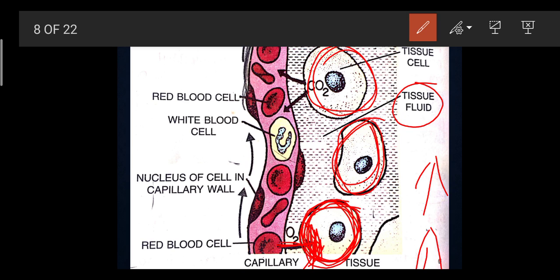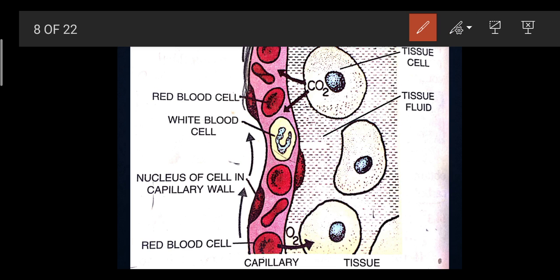But what exactly happens when they carry the oxygen? They utilize this oxygen for their working part, because the work of the WBCs is to fight against any foreign bodies, because they help in the defense system. So their oxygen gets utilized, and after some time the level of carbon dioxide inside their cell increases. So what do they do? They release CO2. See this part, see this cell, they are releasing CO2.